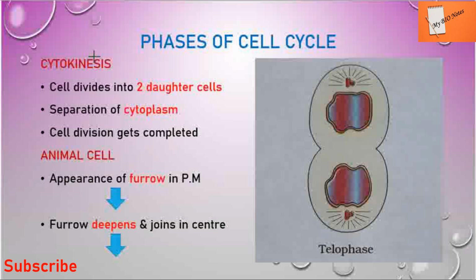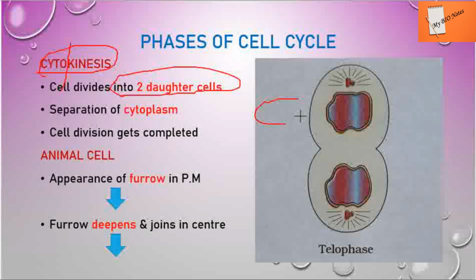And coming to cytokinesis. Till telophase we saw, now coming to cytokinesis. Cyto means cytoplasm, kinesis means division. So here the cytoplasm gets divided. The cell divides into two daughter cells. From one cell you get two cells after cytoplasm division. And there is separation of cytoplasm.